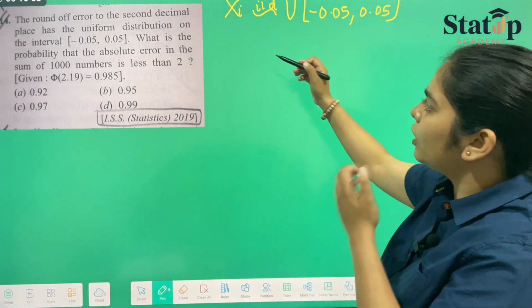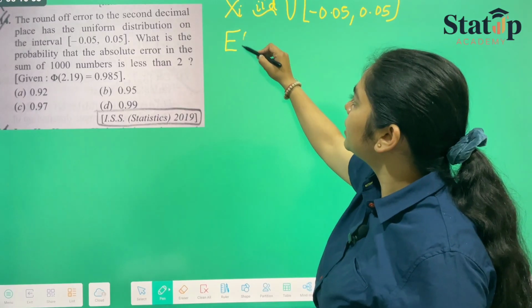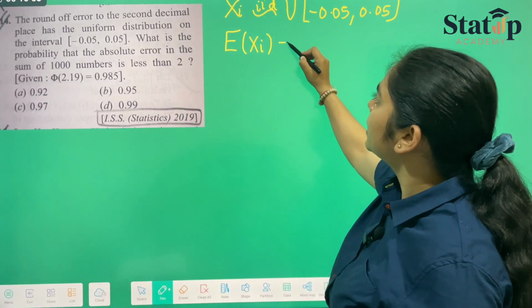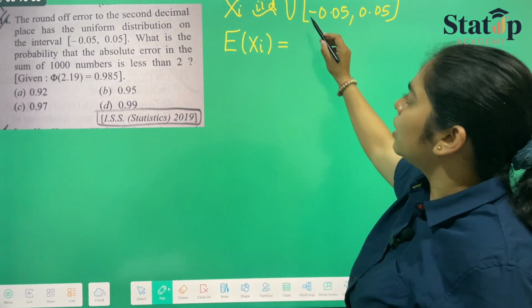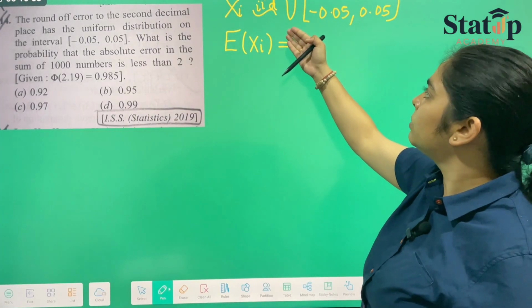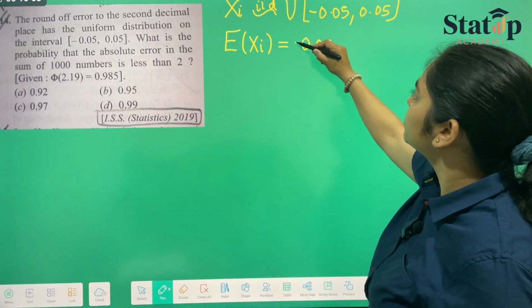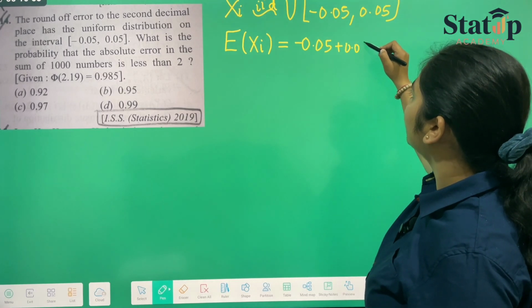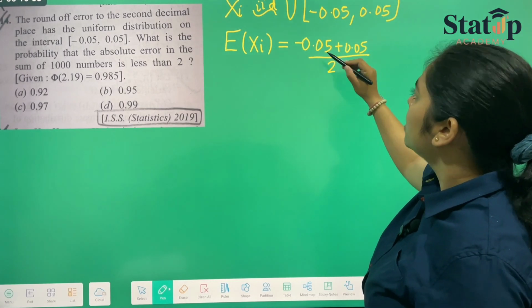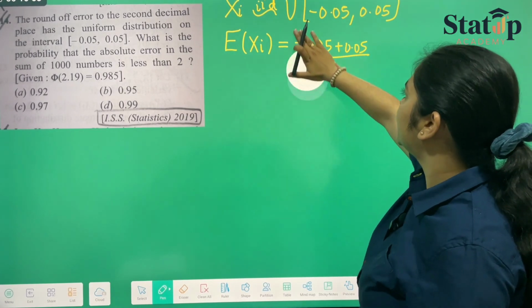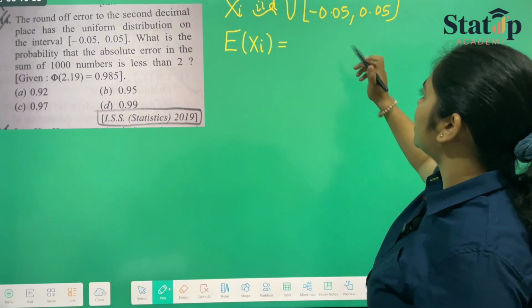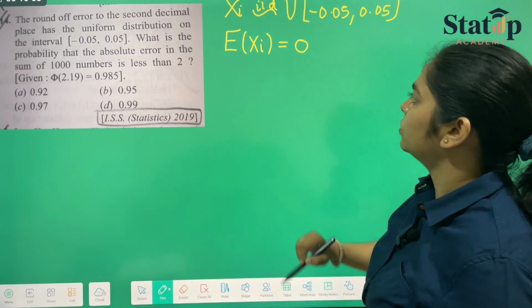So first of all, let us calculate expectation of xi. Expectation of xi is nothing but, because it follows uniform distribution, it will be a plus b upon 2. So it will be minus 0.05 plus 0.05 upon 2. Minus and plus will get cancelled and we'll get 0 as our answer. So expectation of xi is 0.